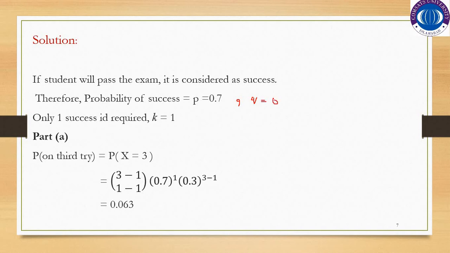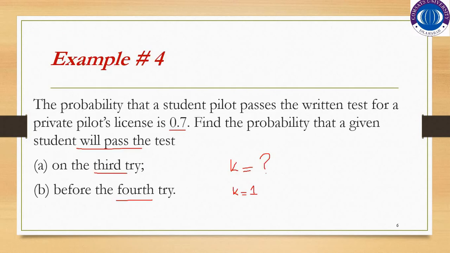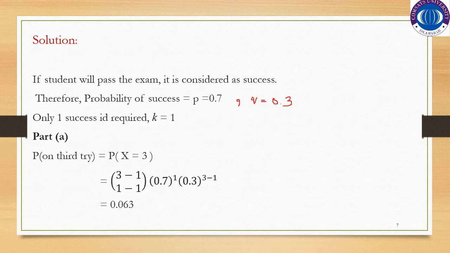By using the negative binomial distribution probability mass function, we have to find the probability that the given student will pass the test on the third try. So it would be probability x is equal to 3.